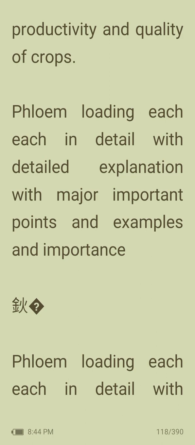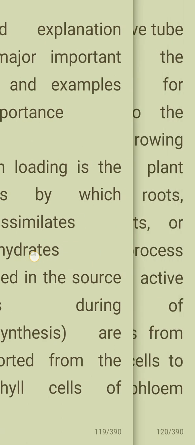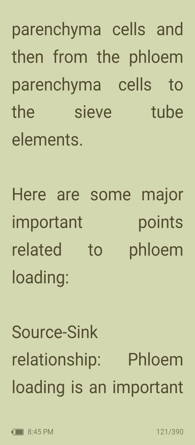So, phloem loading. Phloem loading is a process by which photoassimilates like carbohydrates produced in the source tissues during photosynthesis are transported from the mesophyll cells of leaves to the sieve tube elements of the phloem for translocation to the sink tissues like growing regions of the plant, such as roots, developing fruits or seeds. The process involves the active transport of photoassimilates from the mesophyll cells to the phloem parenchyma cells and then from the phloem parenchyma cells to the sieve tube elements.